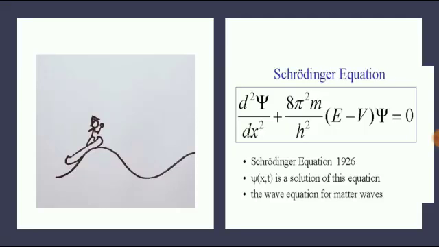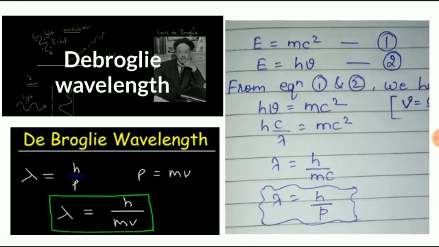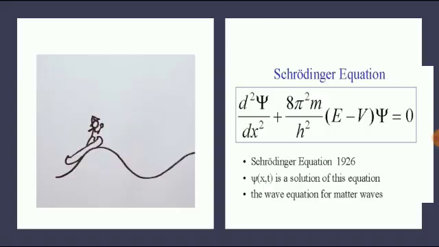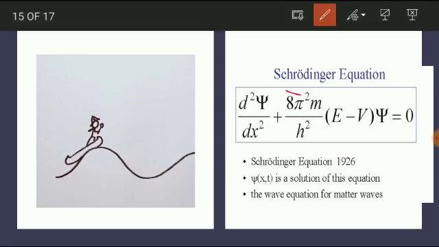As we have derived the wavelength of the electron, we can also derive the equation for those matter waves. That was given by the great scientist Schrödinger. Please remember his name, Schrödinger. Like classical mechanics, where we have Newton's first, second and third laws, a basic and fundamental set of equations stating the law of motion of any object, likewise the Schrödinger wave equation is a fundamental expression in quantum mechanics. It is used to explain every physical observation on the atomic scale.